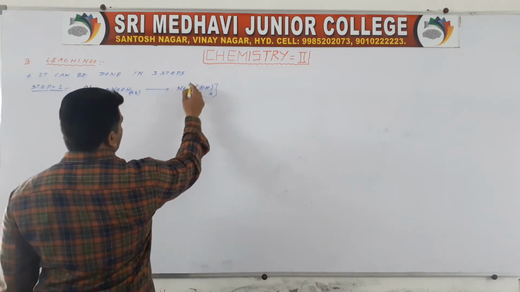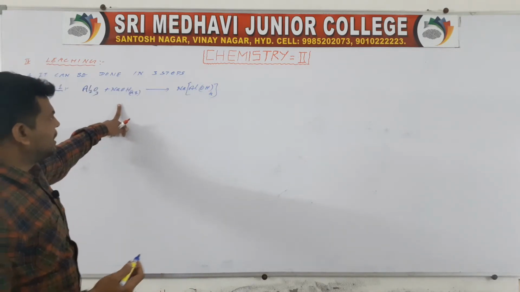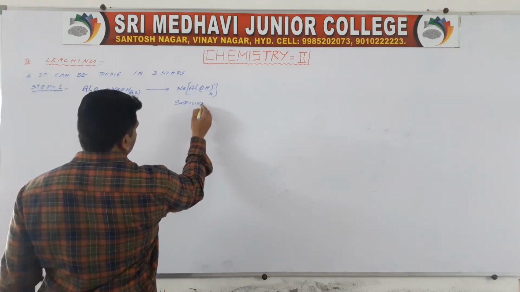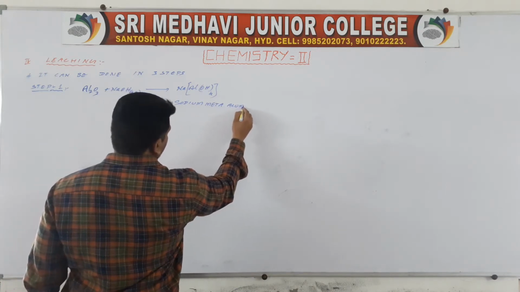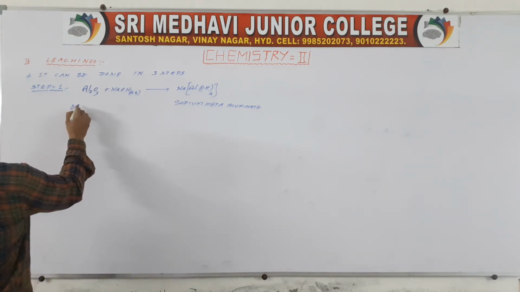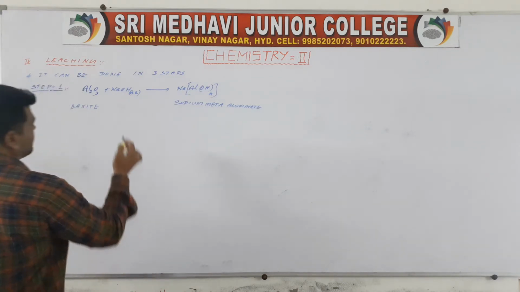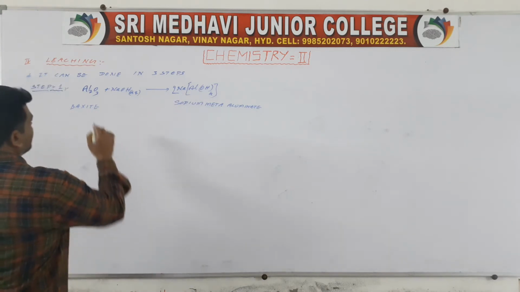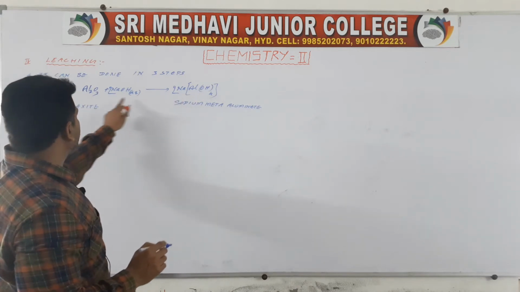This type of molecule is formed. It is nothing but sodium meta-aluminate. This is bauxite. It is sodium hydroxide. So for balancing this, you have to take 2 here. So 2Na, then 2Al2, 4 2s are 8.